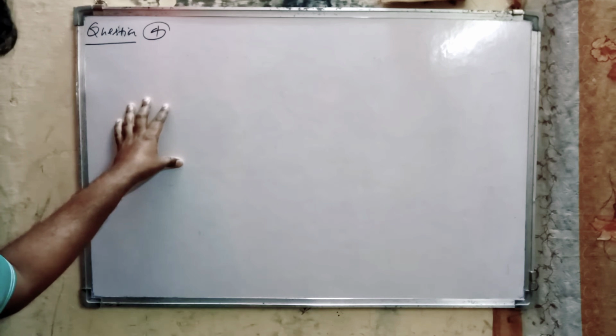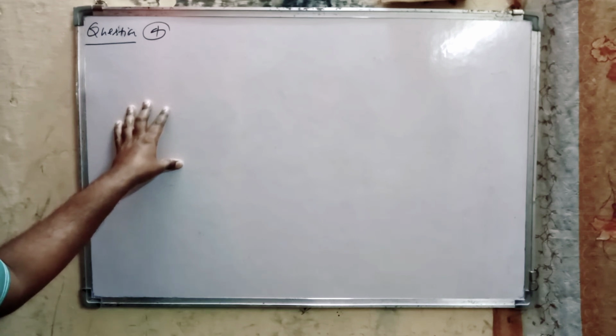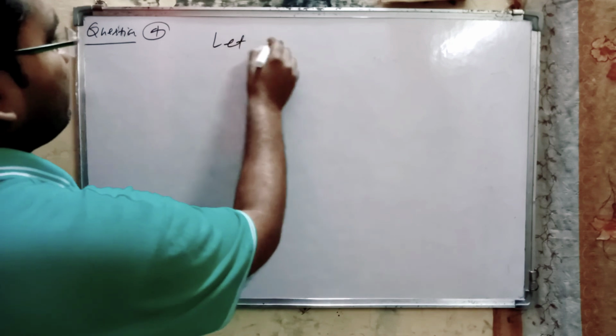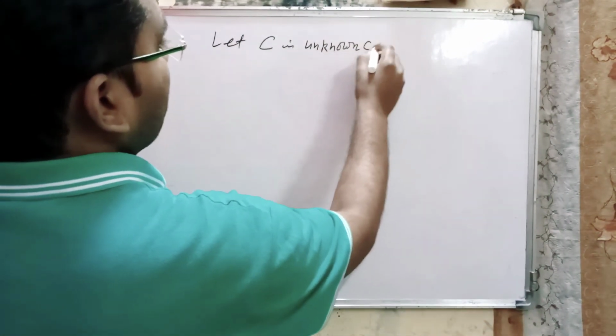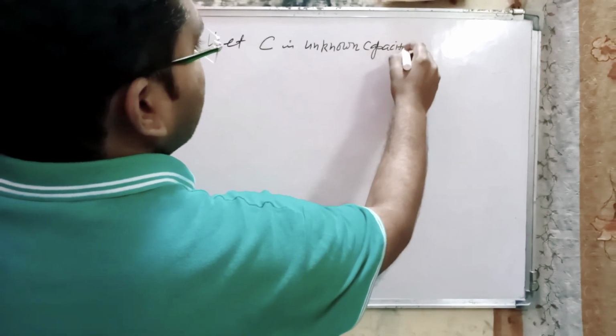The charge stored in it is 360 microcoulomb. When the potential difference across the capacitor is reduced by 120 volt, then the charge stored in it becomes 120 microcoulomb. So now we have to calculate the potential V and the unknown capacitance C. Let C be the unknown capacitance.